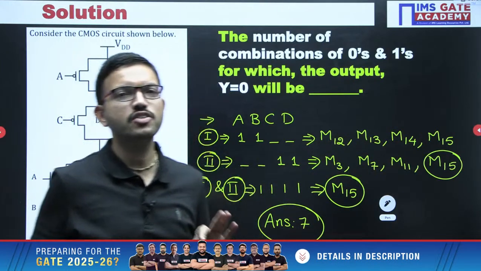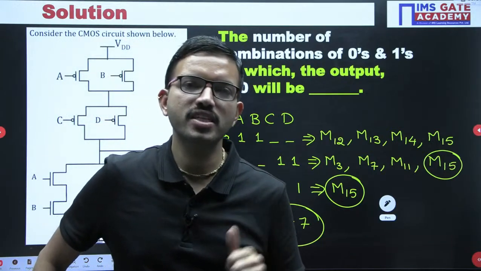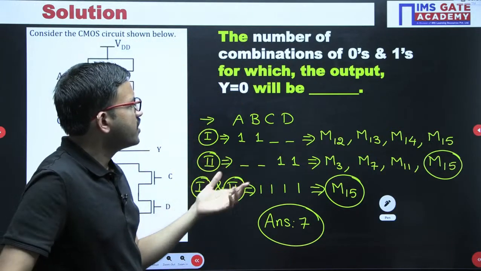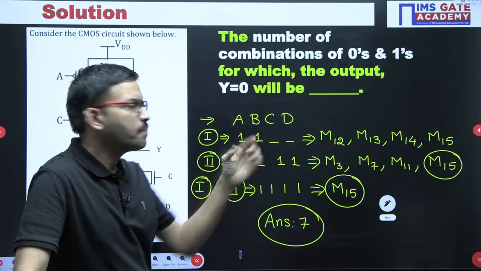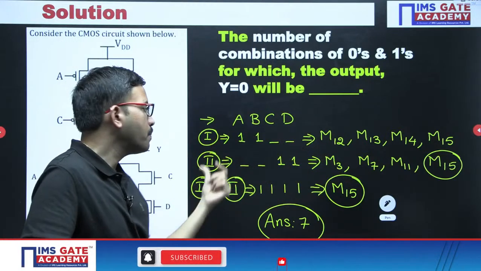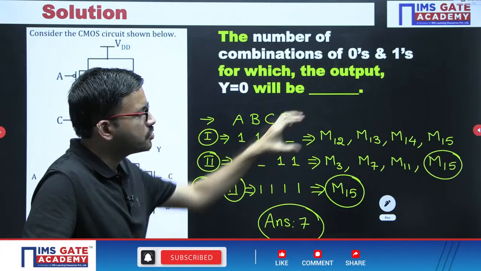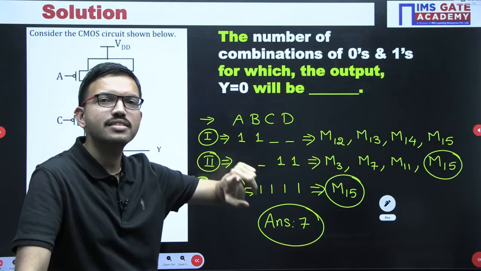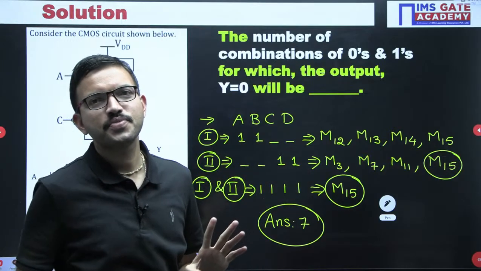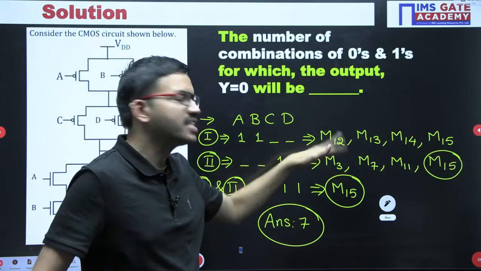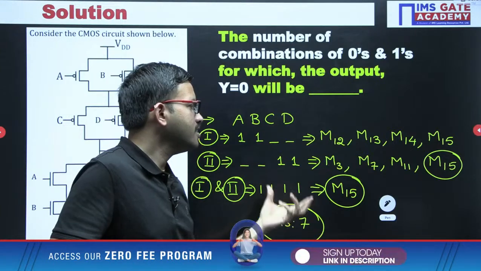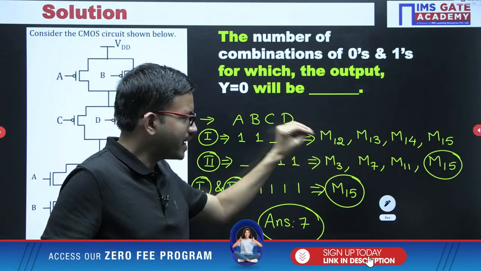But actually you might have studied one formula during your school standard. Like say for example, this is number of P, 4, number of Q, 4, number of P intersection Q, that is 1. So number of P union Q equal to number of P plus number of Q minus number of P intersection Q. That means 4 plus 4 is 8, 8 minus 1 is 7. Okay, but generally sometimes few students make this kind of silly mistake.